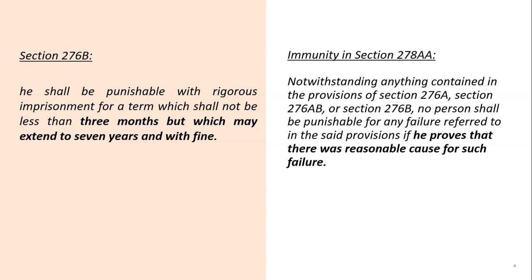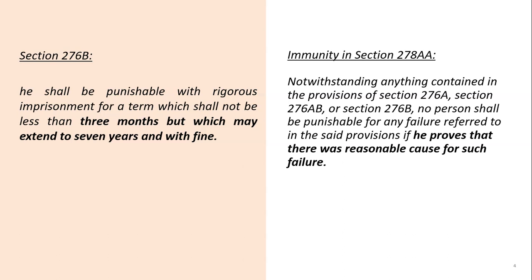However, there is an immunity given under section 278AA of the Act, which says that if an assessee proves that there was a reasonable cause for such failure, that means if you could justify that there is a reasonable cause for not paying the TDS to the government account, then he can apply for immunity under section 278AA.